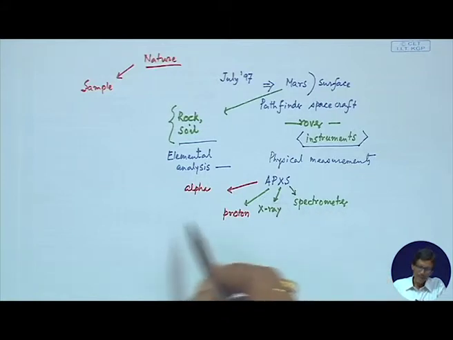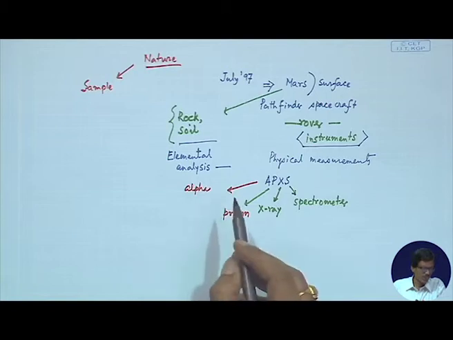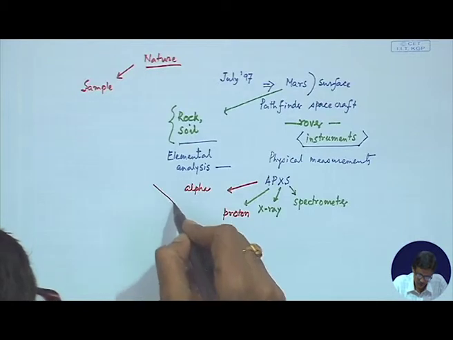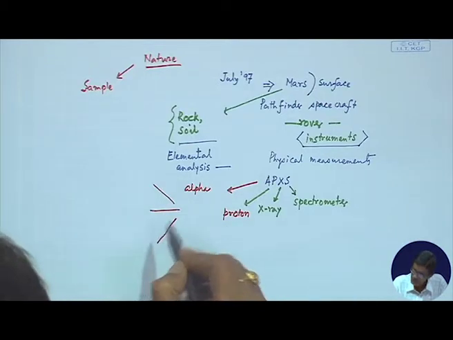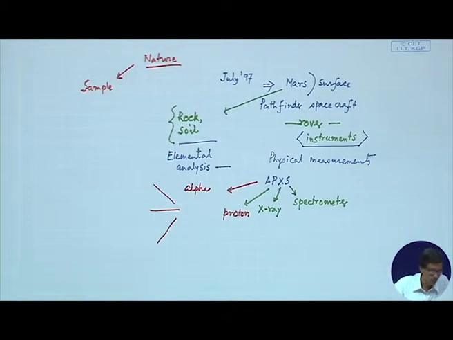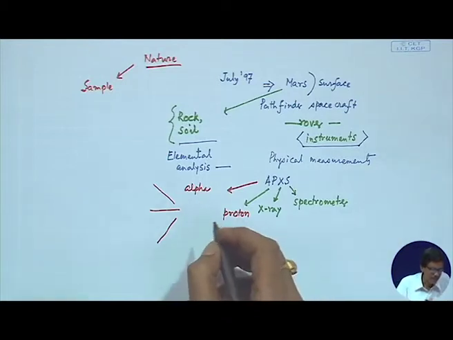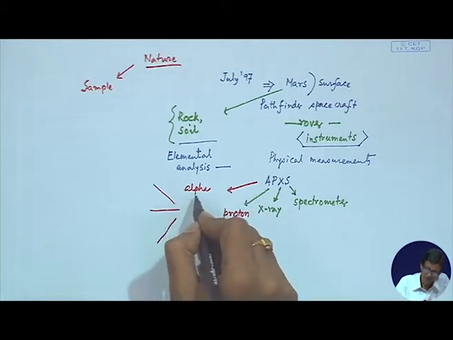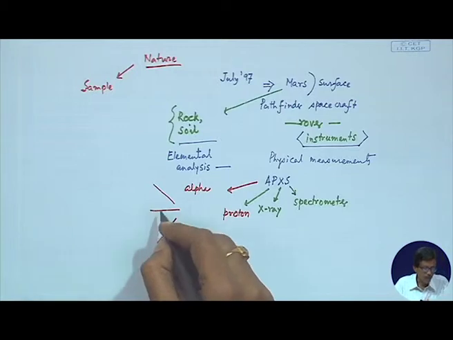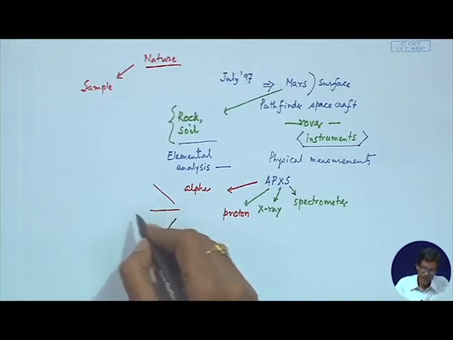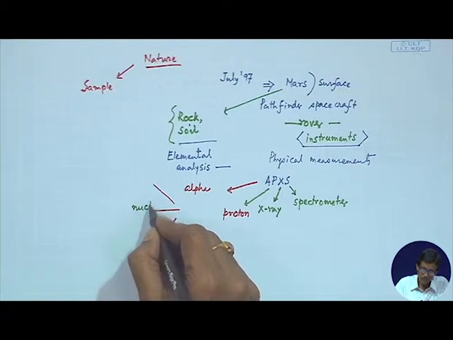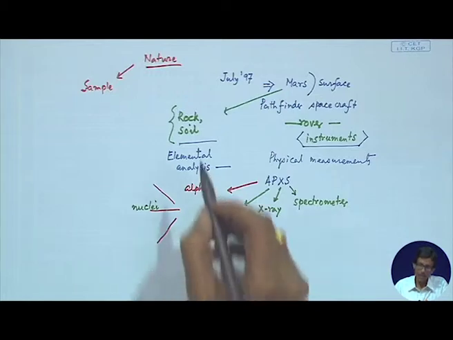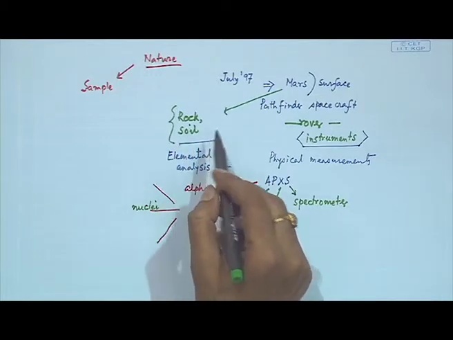What it does basically is three things. So, this spectrometer is doing three things, and we will be talking about these three types of measurements it can do. In the first case, that is alpha particles. So, you have these alpha particles, and these alpha particles are basically attacking the nuclei of the elements. What are those elements? That means the elements present in the rock and soil surface.